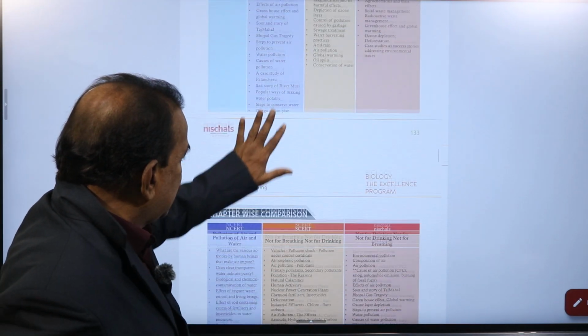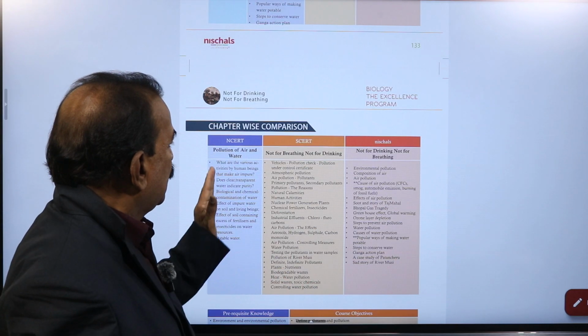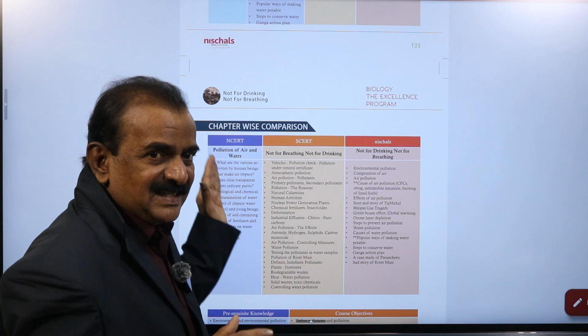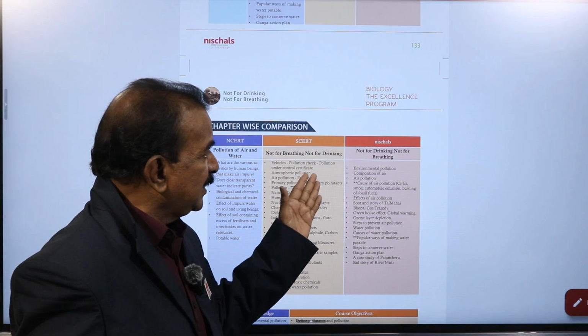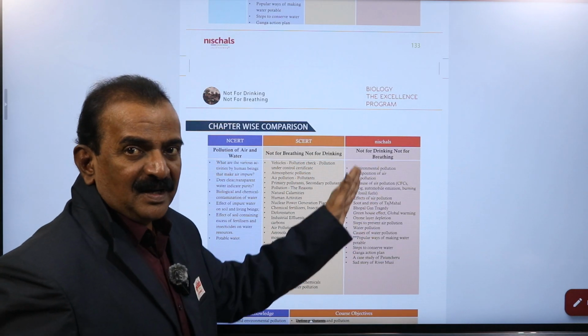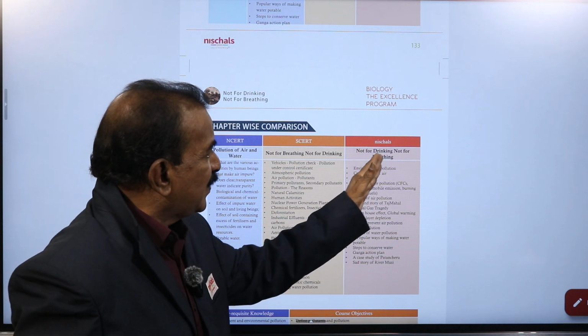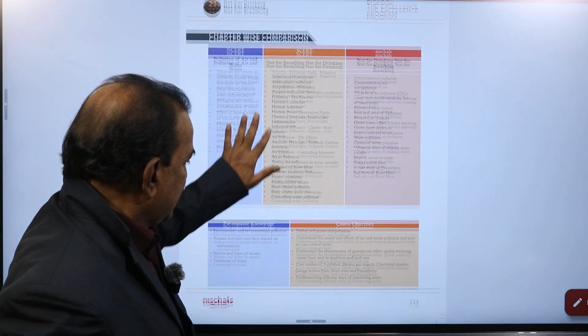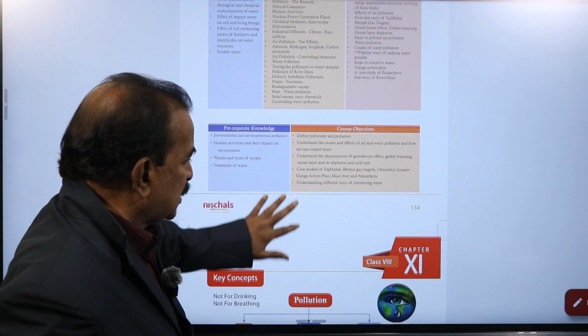Now you are observing another page, chapter wise comparison of pollution of air and water in NCERT and SCERT. Our Nischals integrated book has this information. And now you are observing prerequisite knowledge and also course objectives.